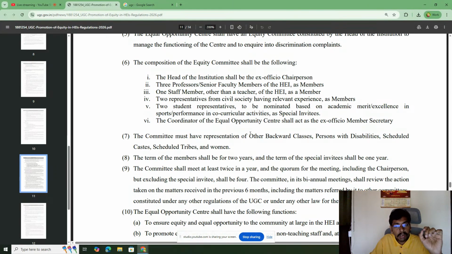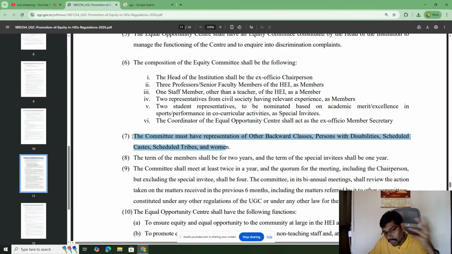But the major criticism point was the inclusion of OBC, PWD, SC, ST categories and women categories, but exclusion of the general category from this particular guideline, which has drawn criticism. A Supreme Court petition was filed on this aspect, where certain students stated that UGC did not mention the general category in these guidelines. So let's see what the court is going to say about it, and what decision UGC will take, whether UGC revises this bill and includes the general category or not, that we will know in a few days. But the Supreme Court hearing will happen very soon.